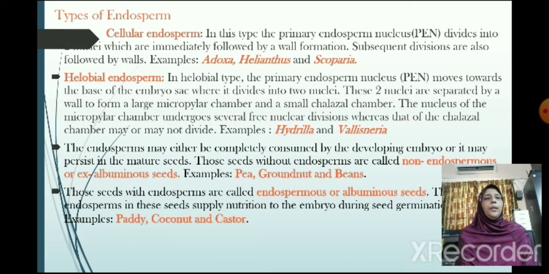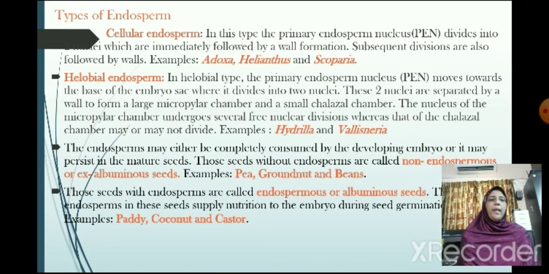Helobial endosperm. In helobial type, the primary endosperm nucleus moves towards the base of the embryo sac where it divides into two nuclei. These two nuclei are separated by a wall to form a large micropylar chamber and a small chalazal chamber. The nucleus of the micropylar chamber undergoes several free nuclear divisions, whereas that of the chalazal chamber may or may not divide. Some of the examples are Hydrilla and Vallisneria.